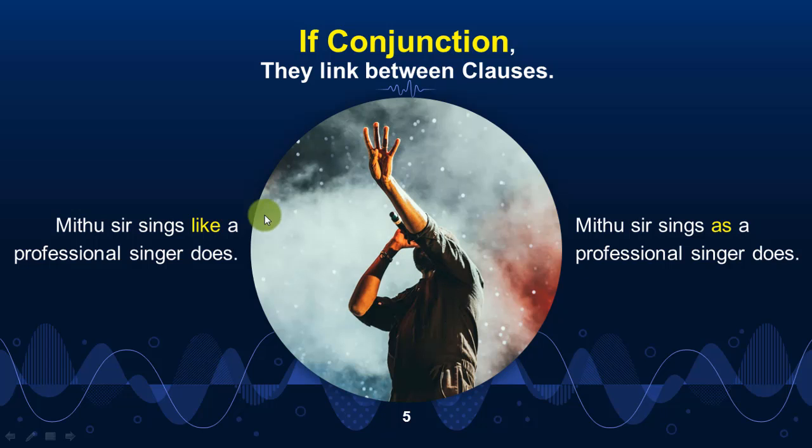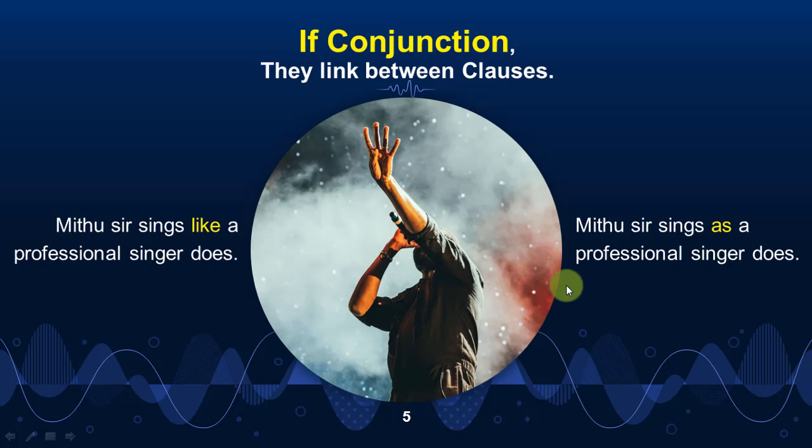Here you see an example. Mitu sir sings like a professional singer does. Here, like is used to compare between Mitu sir and a professional singer, not what they're doing. Mitu sir is singing and a professional singer also sings. But we are not comparing the activity of singing of Mr. Mitu or a professional singer. We are just comparing the nouns in this sentence. The first noun is Mitu sir and the other noun is professional singer. If you use like, that means you are comparing these two nouns, my dear students.